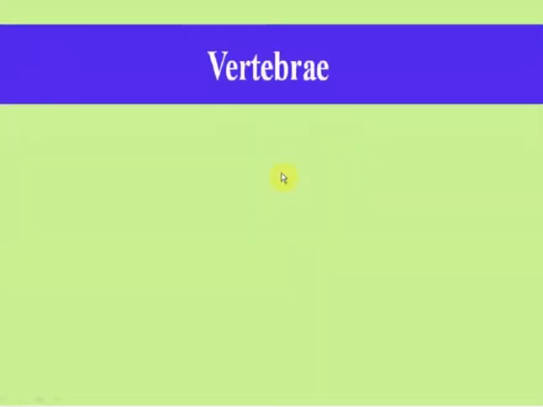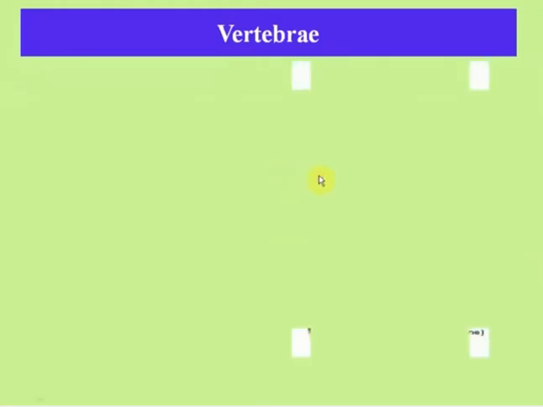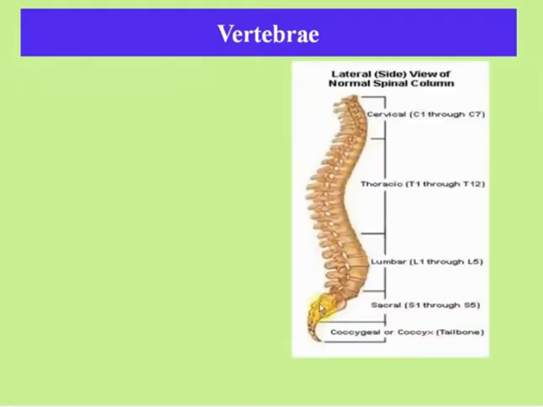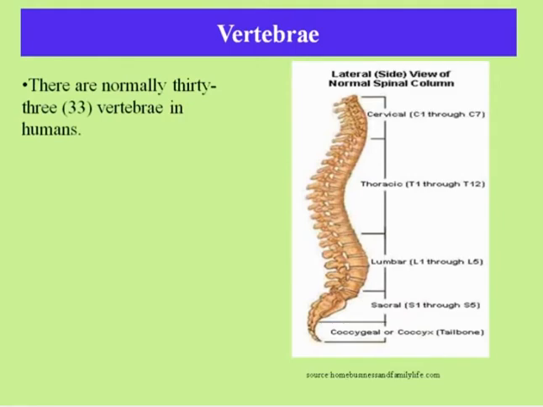Next comes vertebrae. What is vertebrae? You can also say S-shaped vertebra or spinal cord or backbone. These all are synonyms of vertebrae. So, this is the lateral view of the normal spinal column. Why are we saying it column? Because it is divided into different columns: cervical from 1 to 7, thoracic, lumbar L1 to L5, sacral, and coccyx. So, first of all, there are normally 33 vertebrae in humans,